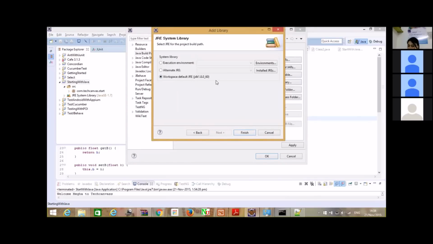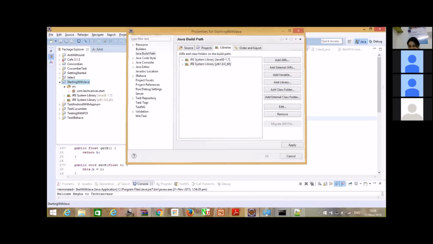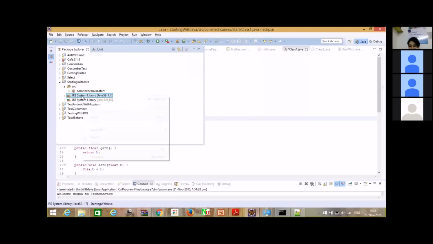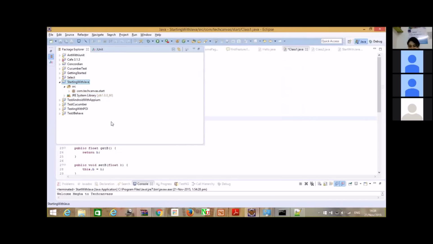Whatever Java you have installed in your system should reflect in this place. Click on finish and OK, and remove the JRE system library Java SE 1.7 from the build path. We need JDK to compile and execute our code, so that's why we are only including this.